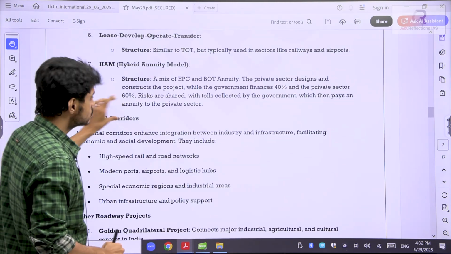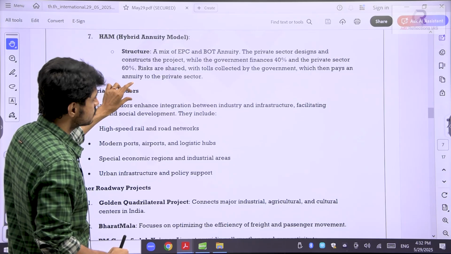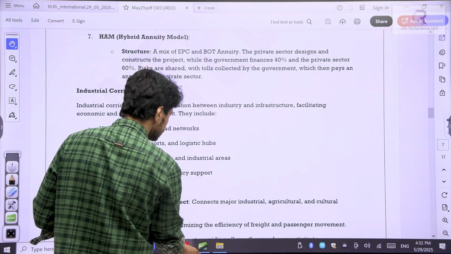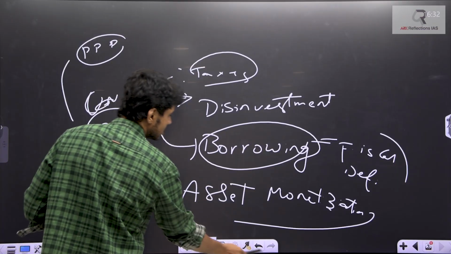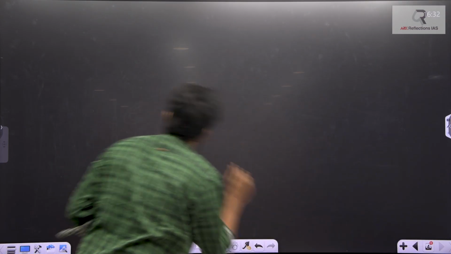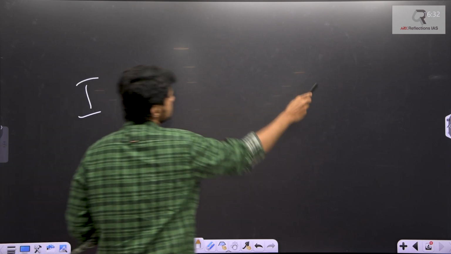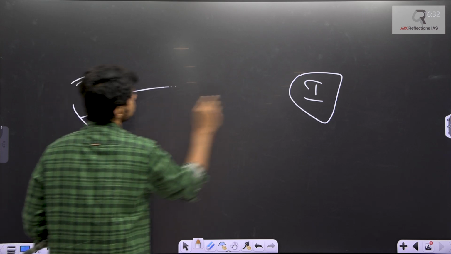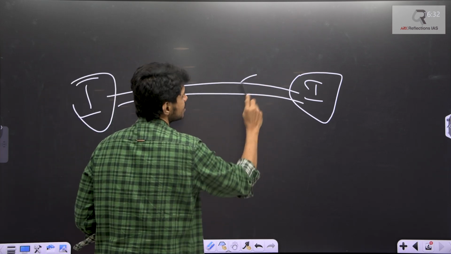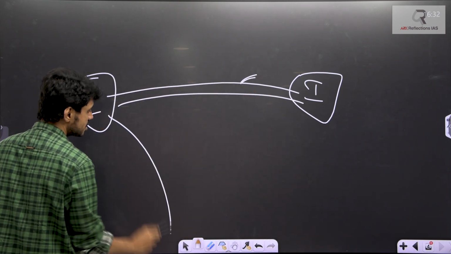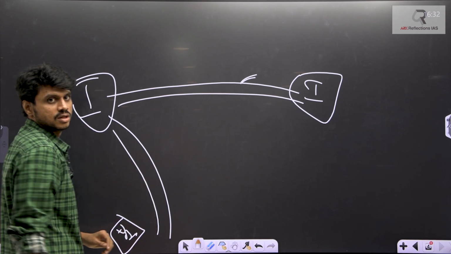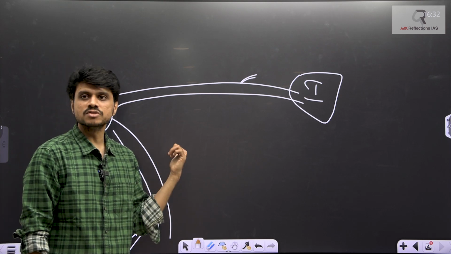Now, roads we have discussed. In roads, one of the important types is the industrial corridor. Basically, industrial corridor means roadways that are connecting industrial areas. Say this is one industrial area and this is another industrial area. Now I am developing roads. These are the industrial corridors. Or this road is connecting industry to the port. These are industrial corridors. Where are we concerned with developing these kinds of things?